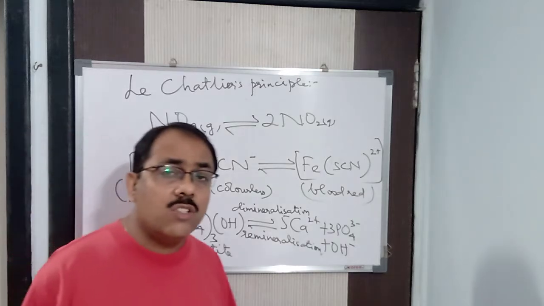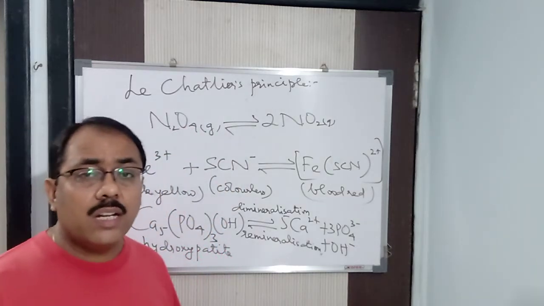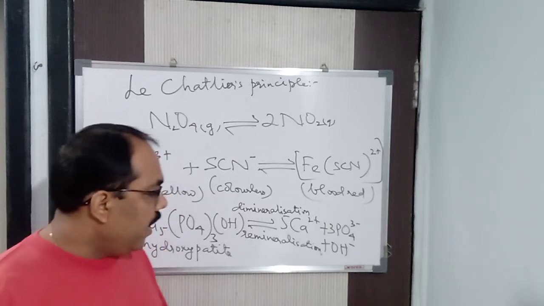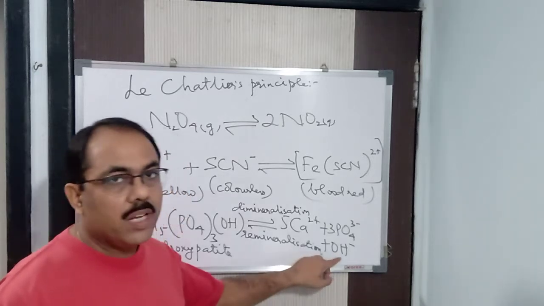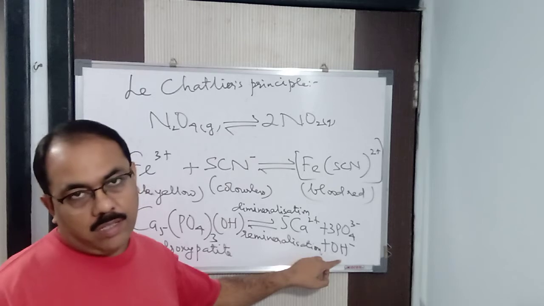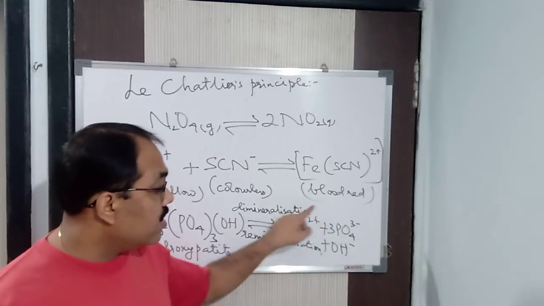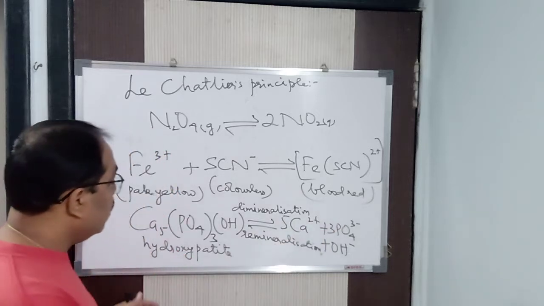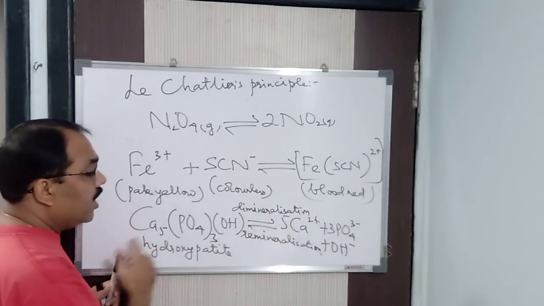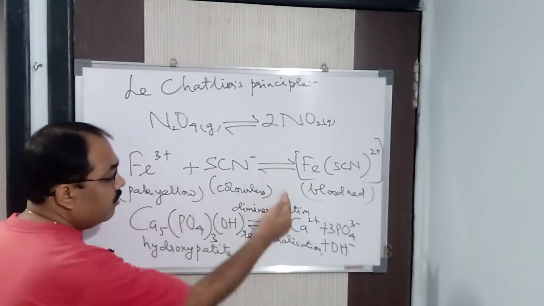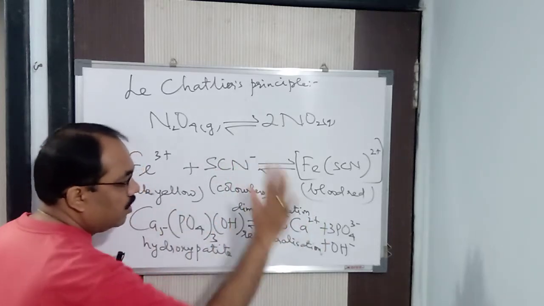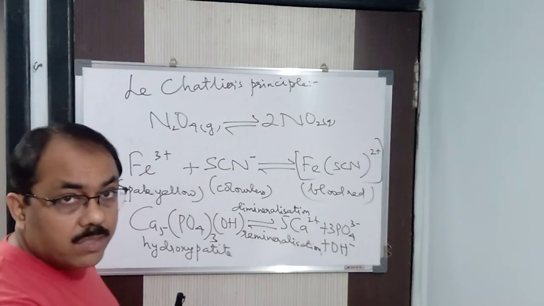So generally when you take the sweet things, what happens? Sweet things contain H plus ions. H plus ions react with these OH minus ions. When they react with the OH minus ions, then the concentration of product is decreasing. If the concentration of product is decreasing, then the concentration of the reactant is increasing. If the concentration of the reactant is increasing, the reaction will favor which direction? Forward direction. That means demineralization is going to take place. That means tooth decay takes place.